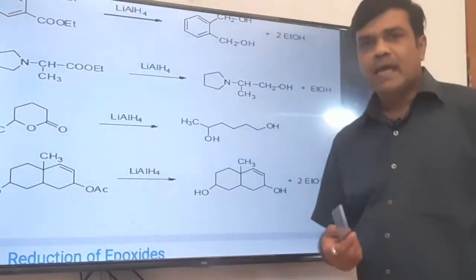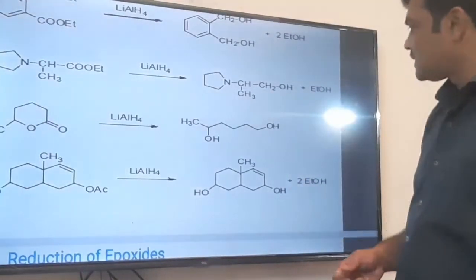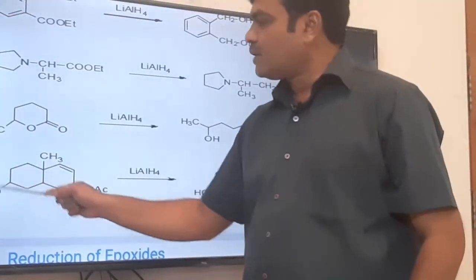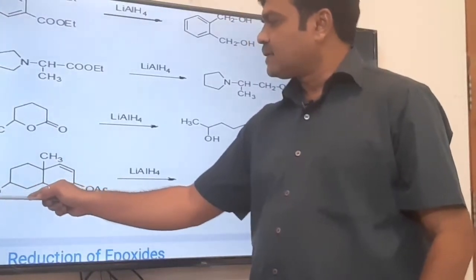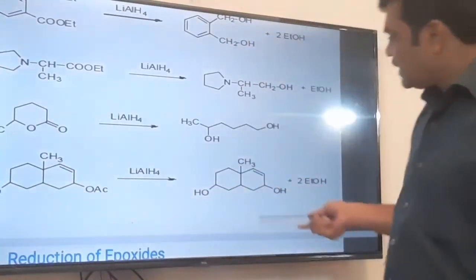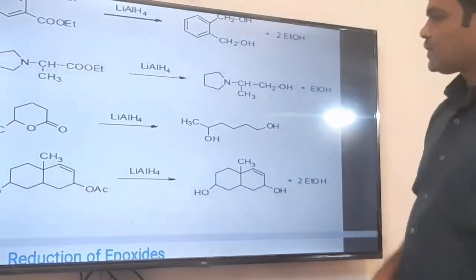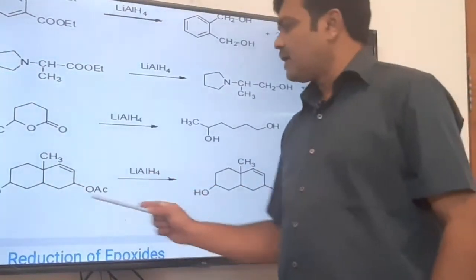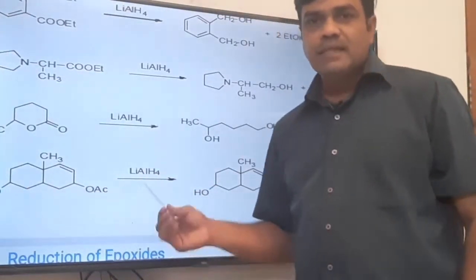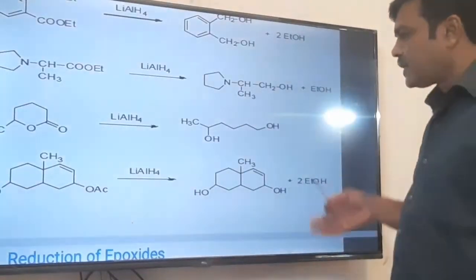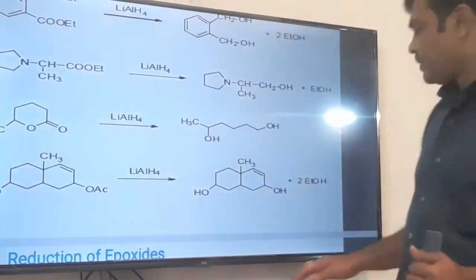AC stands for acetyl group, that is C=OCH3. So the oxygen protected with the acetyl group is deprotected, and here we get OH. Here we can say lithium aluminum hydride is a deprotecting agent in this case.